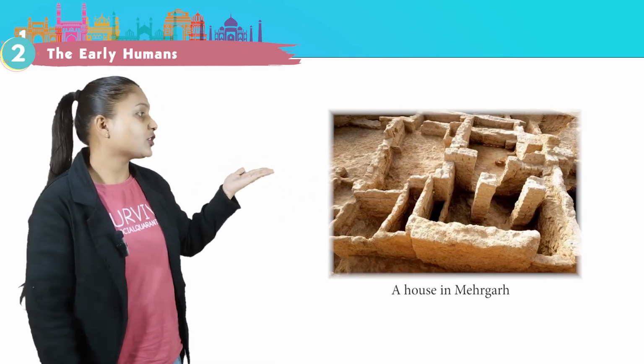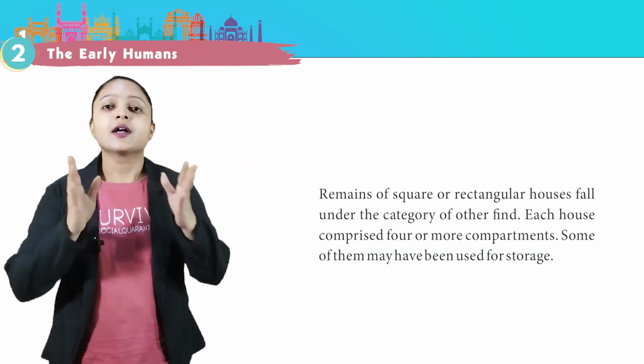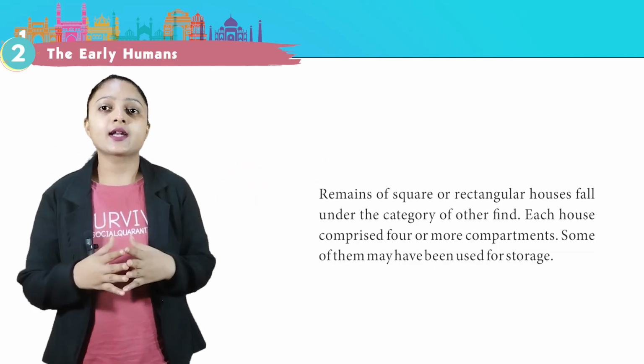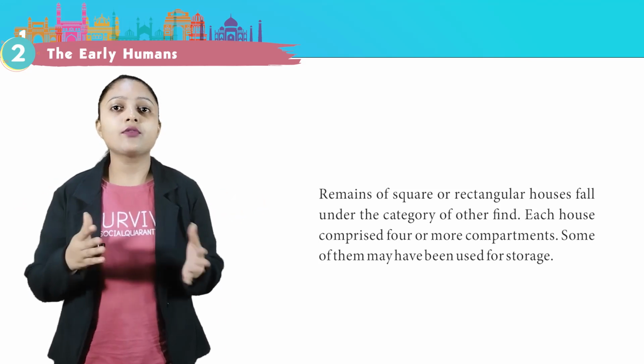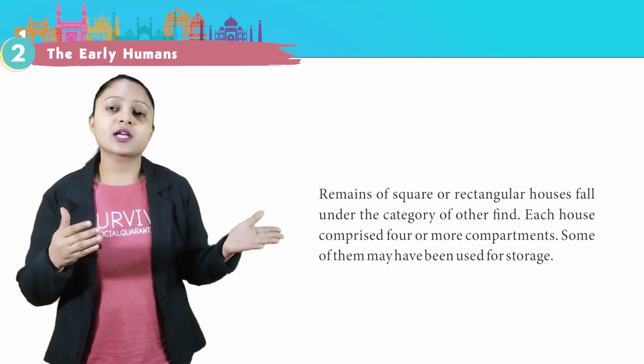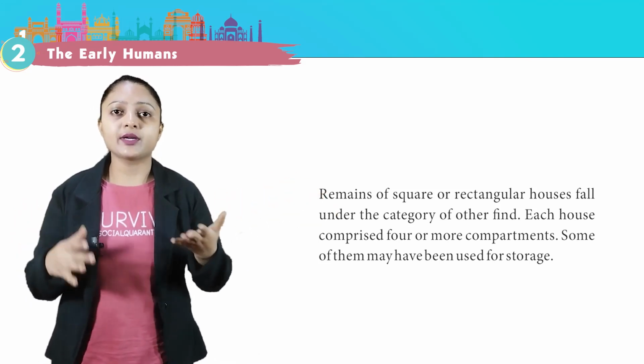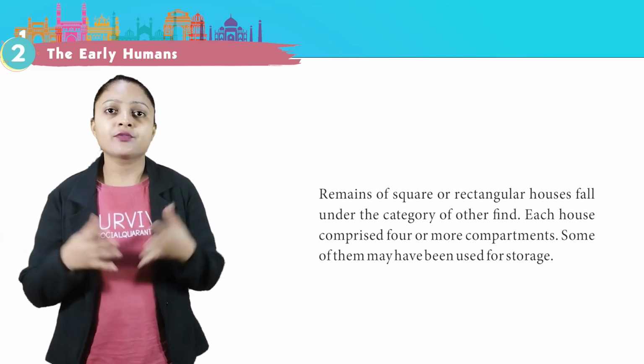This is an image of a house in Mehergarh. Remains of square or rectangular houses fall under the category of other finds. Each house comprised 4 or more compartments. Some of them may have been used for storage.